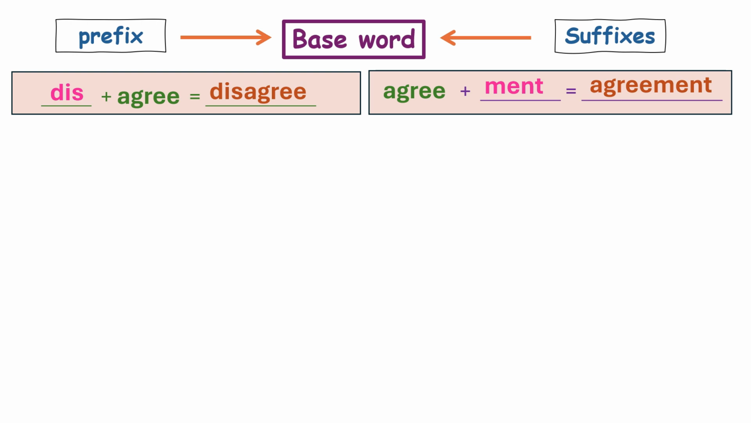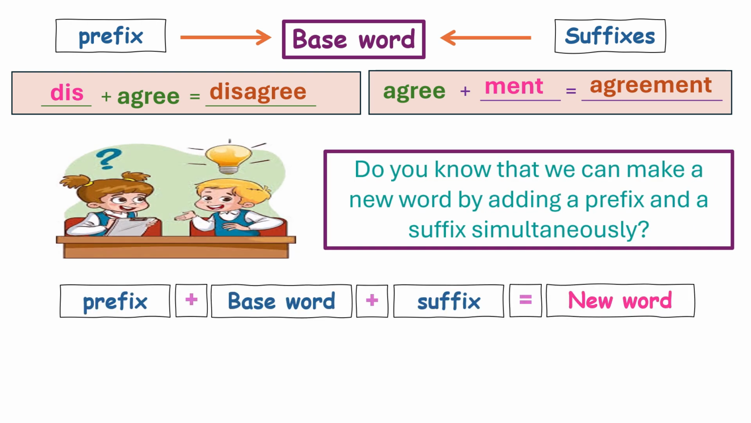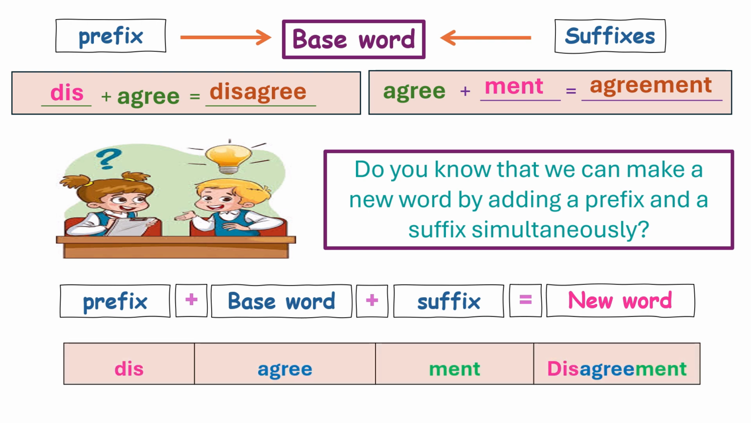But do you know that we can make a new word by adding a prefix and a suffix simultaneously, means at the same time? Let's have the same example. Here the base word is agree. We have added a suffix ment and a prefix dis to make a new word disagreement. Now the meaning is completely changed. Let's have some more examples.